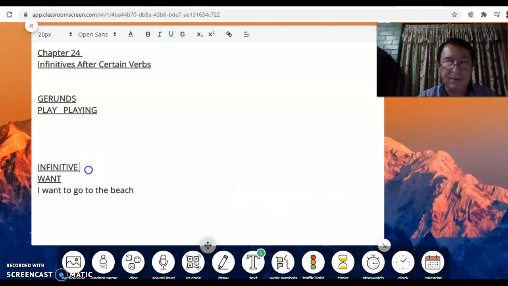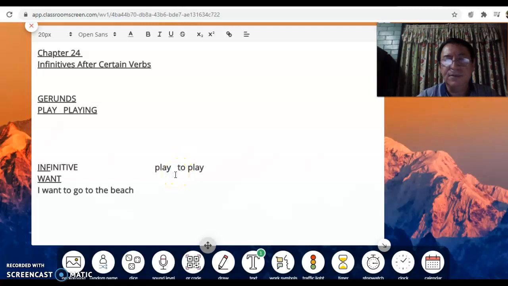So in this case, remember, an infinitive is a verb with to. Okay, what is an infinitive? Remember, sometimes you have a verb alone, but when you use to play, you are using an infinitive. Play is not an infinitive.